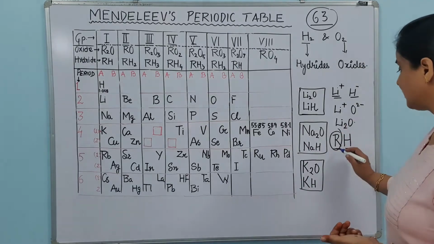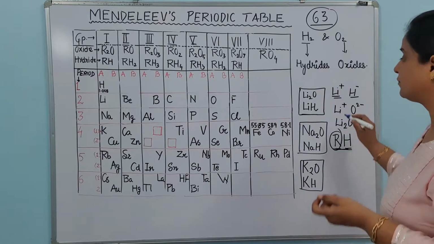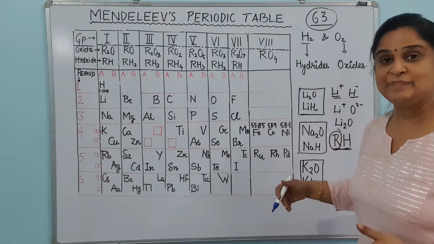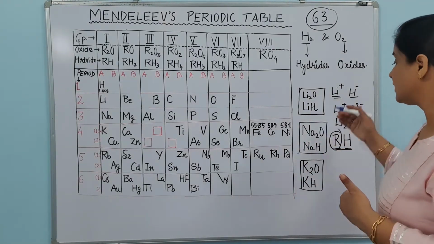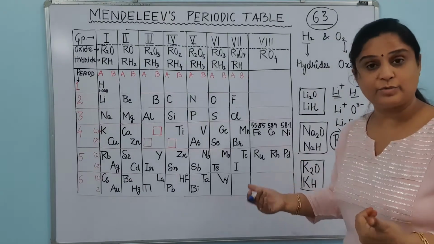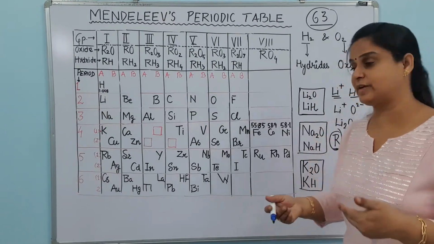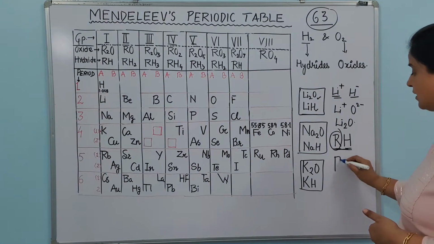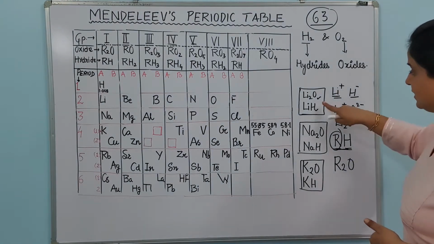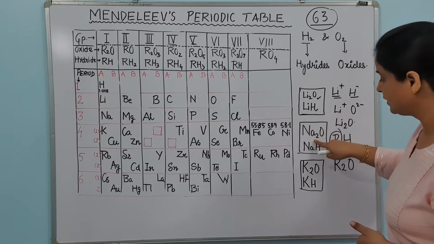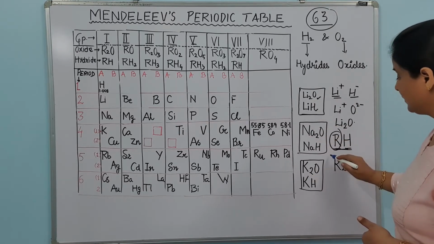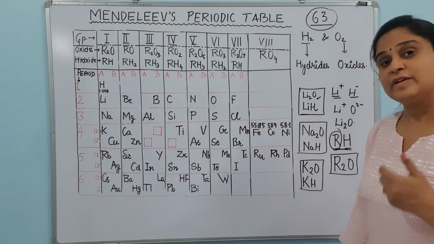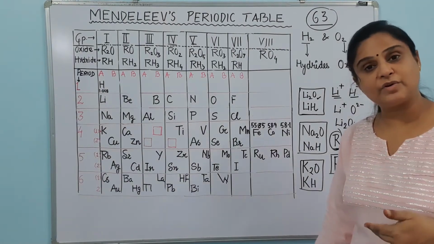So what is happening? RH is the general formula for all the hydrides of these kind of elements. It means if the hydrides are the same, they are showing the same kind of properties. Let's see the oxide. The formula of the oxide is R2O. You can see here Li2O, Na2O, K2O, meaning the general formula of the oxide becomes R2O. It means that they are forming the same kind of oxides also.